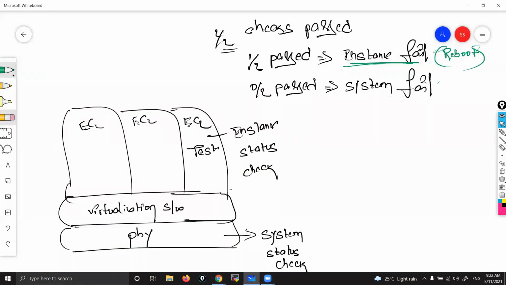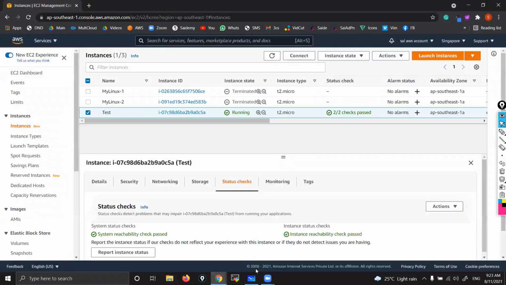Now, what if you see 0 by 2? That means the system failed. If you see system failed, then you need to stop and start. That you can also call restart. You need to stop and start, you can also call it restart. The restart option you won't find right here. First you need to stop. Once you stop, then start will be enabled, and then you need to start.